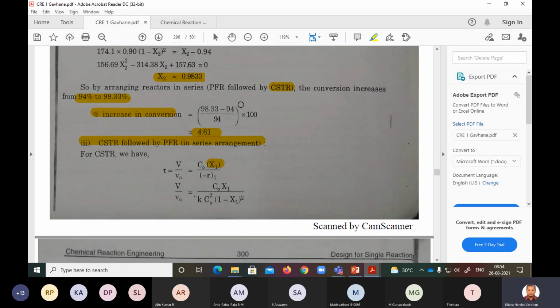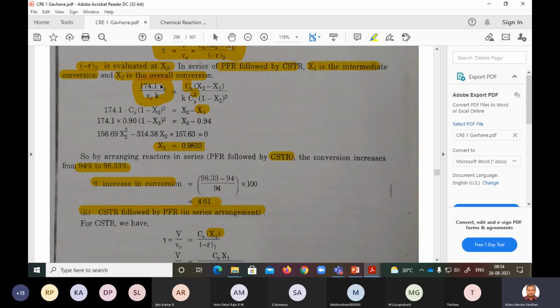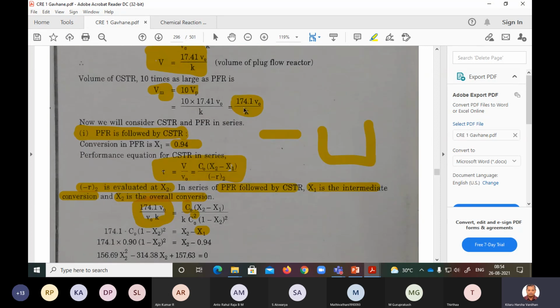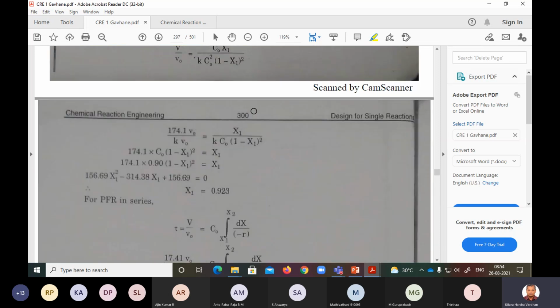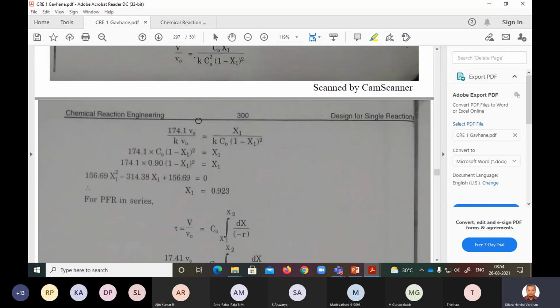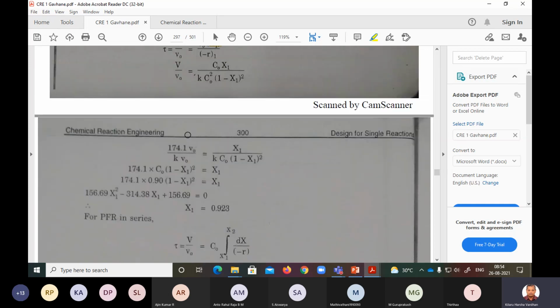Now, what is the volume? 10 times volume. This is the same thing. Volume of a reactor is this, right? 10 times volume. Where is it? Yeah, this is the volume of the reactor of MFR. So this is the same thing we'll put. 174.1 V naught by K V naught, because this is the volume of the MFR, is X1 by K C naught, because C naught and this square and this thing get cancelled out.